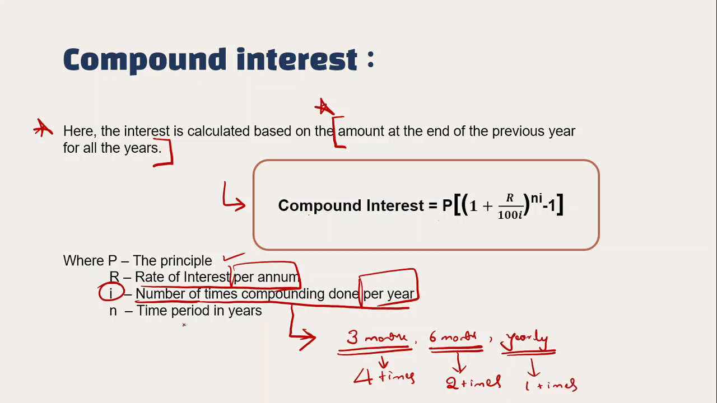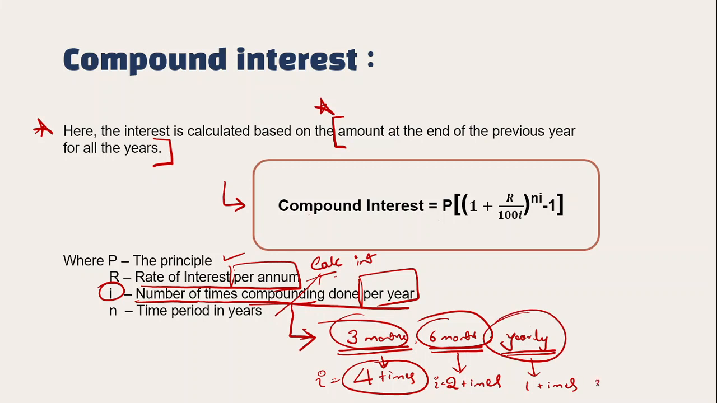So what is the value of I? The number of times compounding is done per year. See, compounding is not a complicated word. Compounding means the process of calculating interest. So how many times is interest calculated? 4 times. So what is the value of I in this case? It is 4. What is the value of I in this case? It is 2. What is the value of I in this case? It is 1. Understood the concept of I?